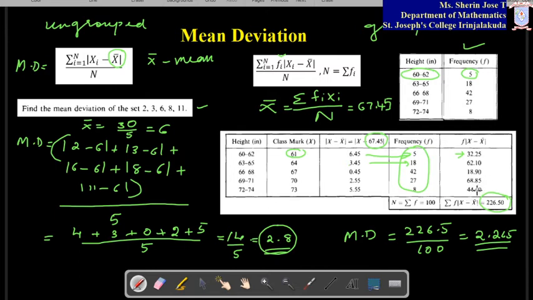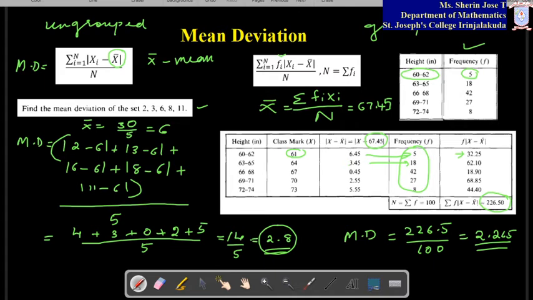You don't write this directly in your notebook. That will never help you. At the end, you check whether you are getting the same mean deviation or not. Hope you have followed the method of how to find mean deviation of ungrouped and grouped data. Write these two examples in your notebook.